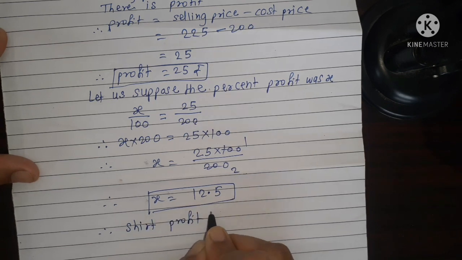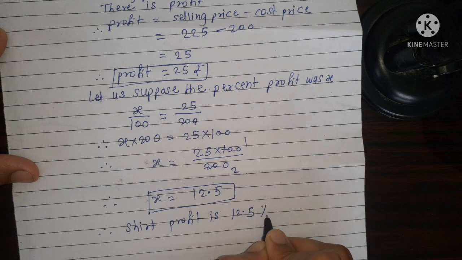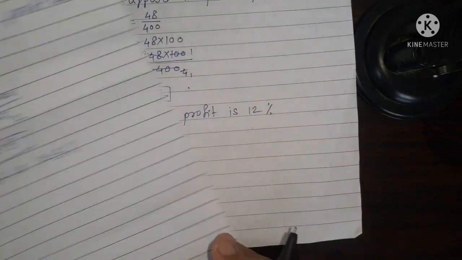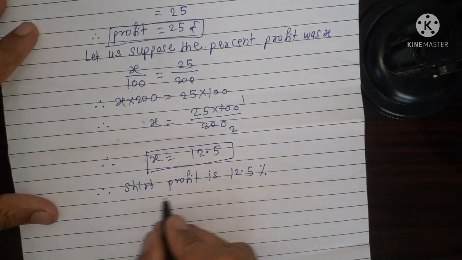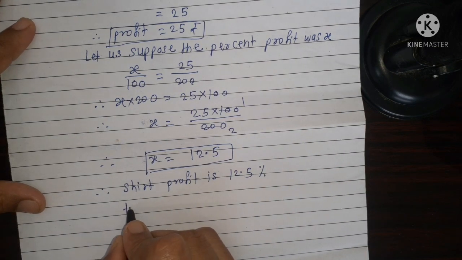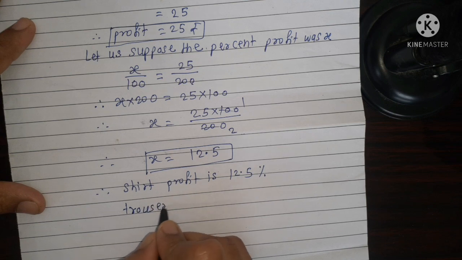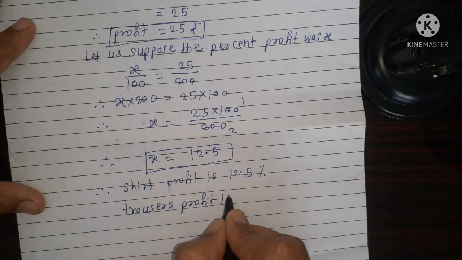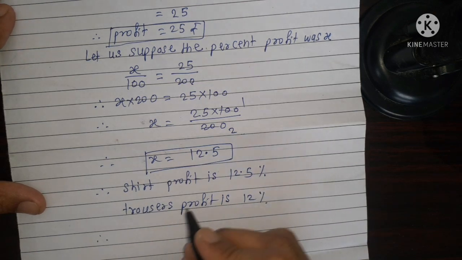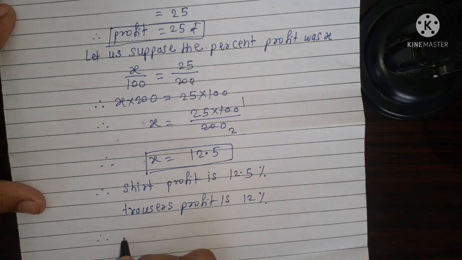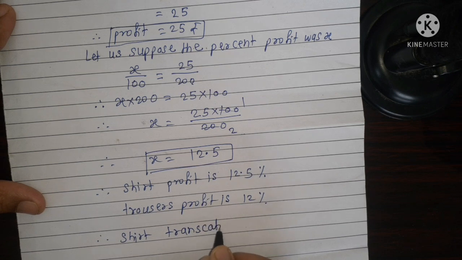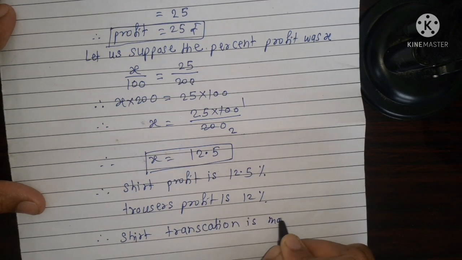profit is 12.5%, but trousers profit is 12% and shirt's profit is 12.5%. Trousers profit is 12% and shirt profit is 12.5%. So shirt transaction is more profitable.